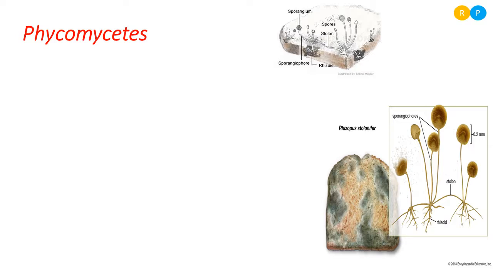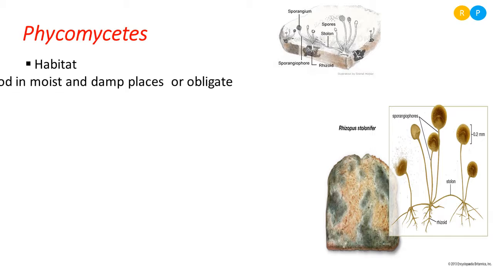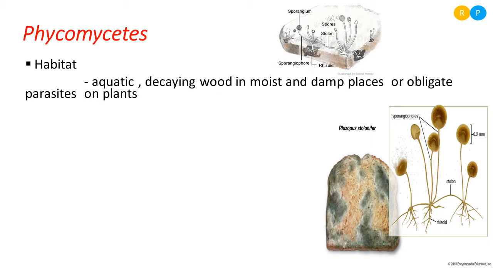So where do we find the members of Phycomycetes? I gave you one example of Phycomycetes, that is Rhizopus. Like this we have many other members belonging to this group. Different habitats can be seen in the members of Phycomycetes. Some of the members are aquatic, that means they are present in water. Some grow very well on the surface of decaying wood in moist and damp places.